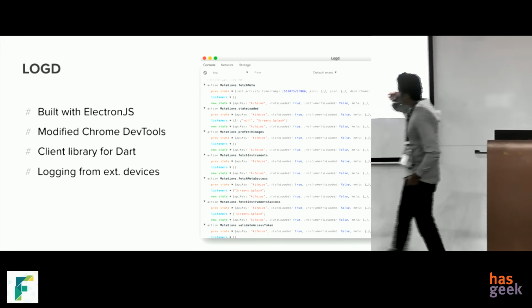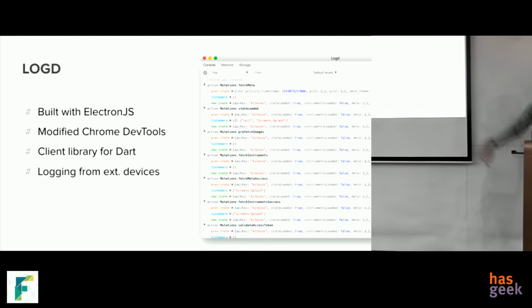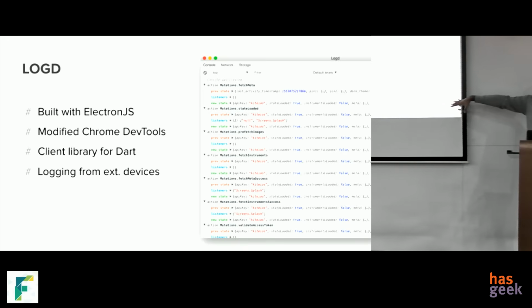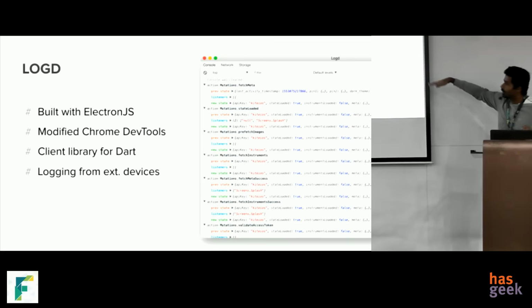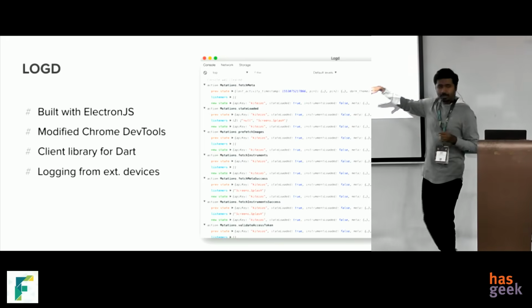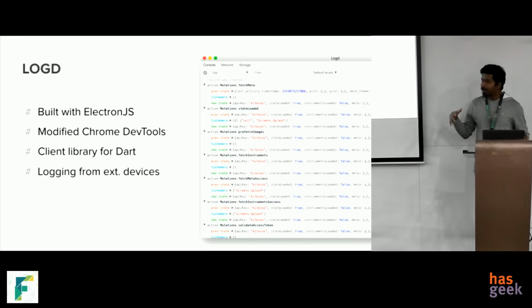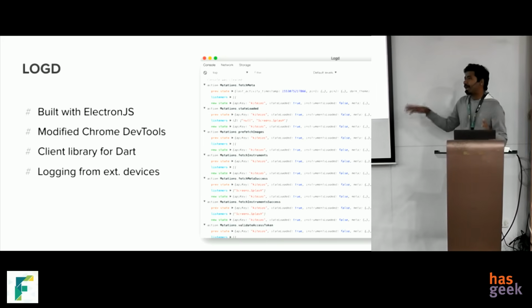You can only see 3 tabs. And I wrote a client library in Dart for communicating between Flutter and the logd. So you can stream all the things in the app. And you can log from external devices as well. It's not just for simulators. You can log from external devices, but they have to be in the same network.